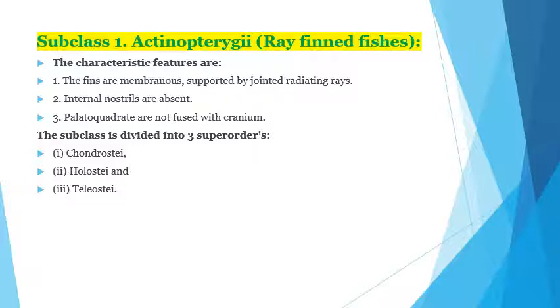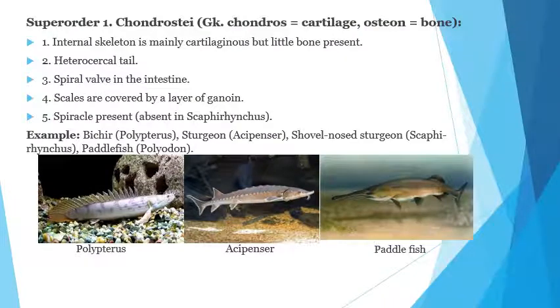First we study the superorder Chondrostei. Chondro means cartilaginous, osteon means bones. Both cartilage and bone are present in these fishes. The internal skeleton is mainly cartilaginous, but a little bone is present. Heterocercal type of tail is present.